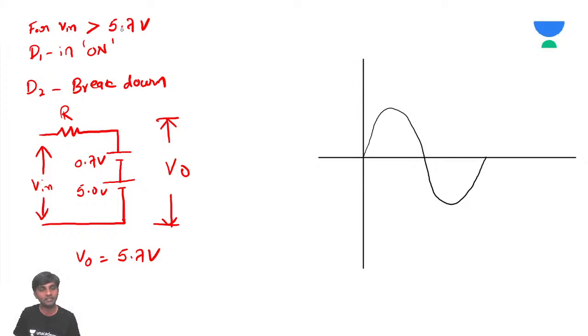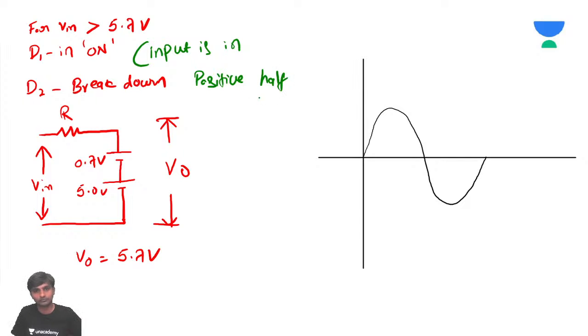All this happens because the input is in the positive half cycle. For the positive half cycle, this is going to happen, and that too only when V input is greater than 5.7 volts.